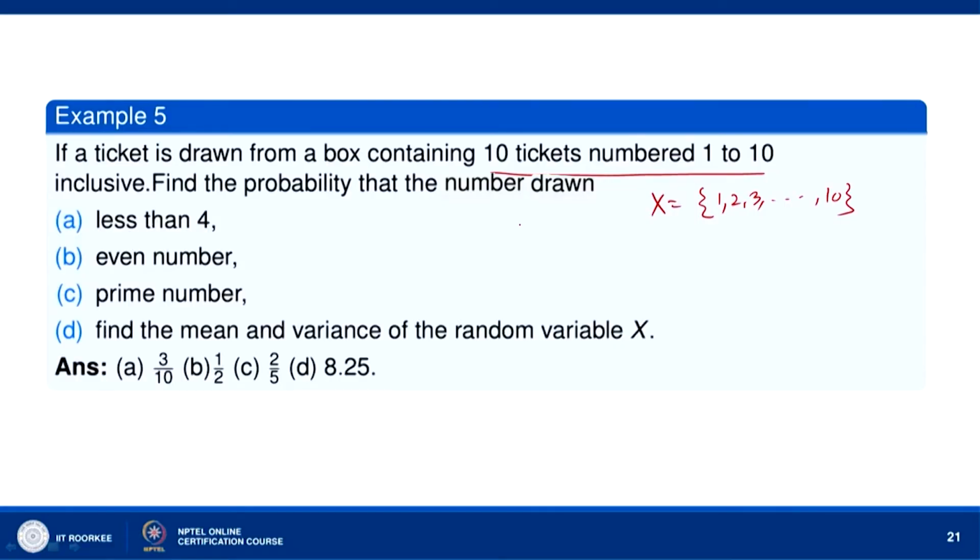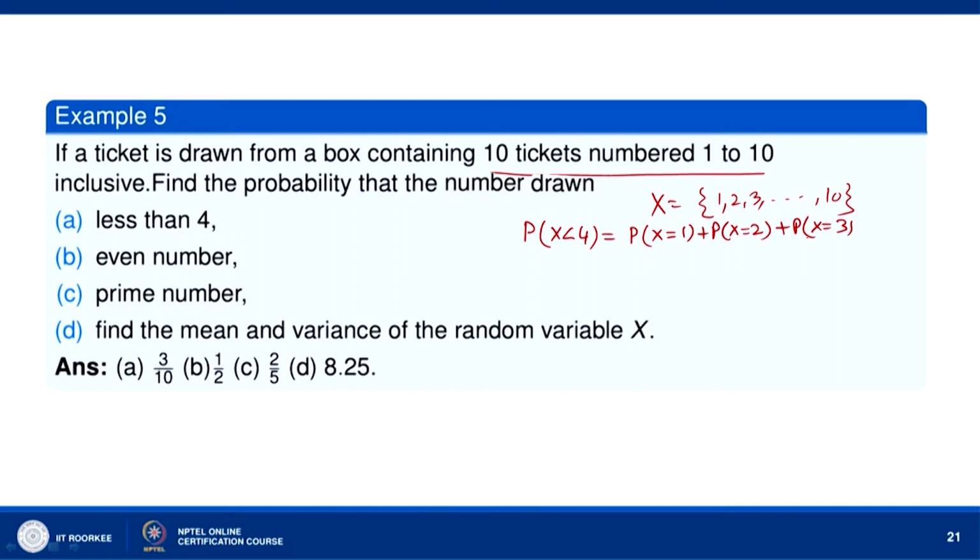We want the probability that the number drawn is less than 4. So P(x less than 4) means x is 1, 2, 3. Each one has probability 1 by 10. So it is P(x=1) plus P(x=2) plus P(x=3).